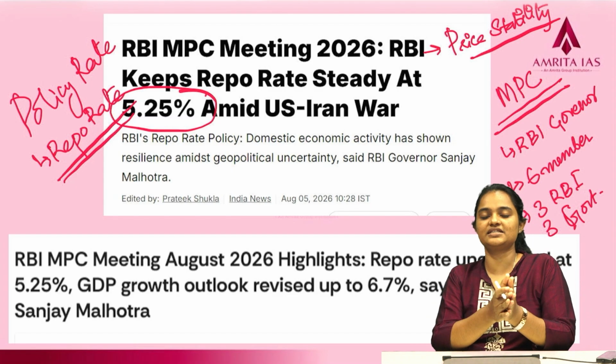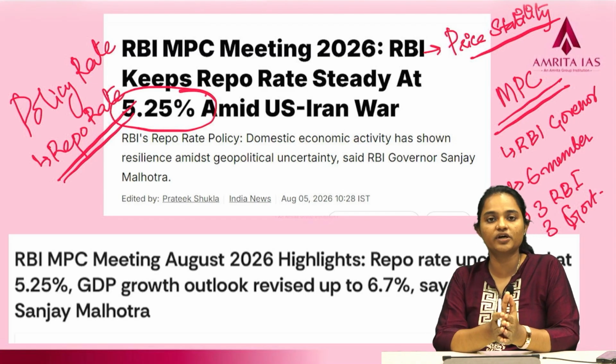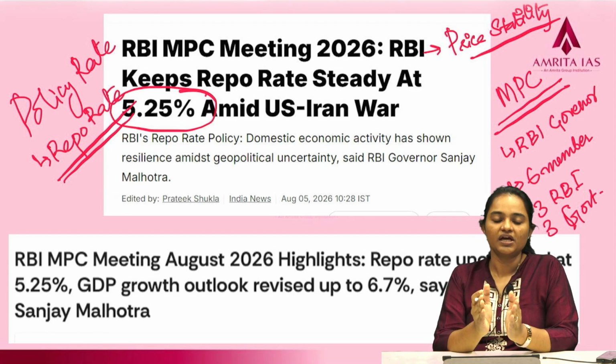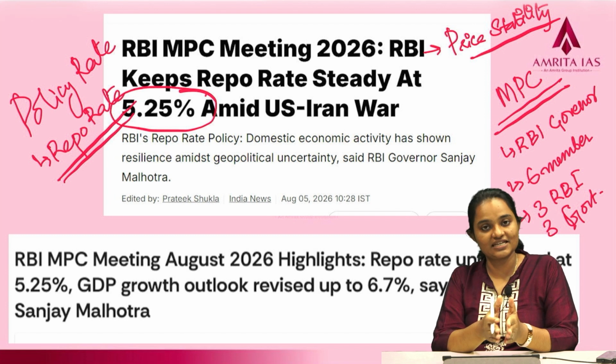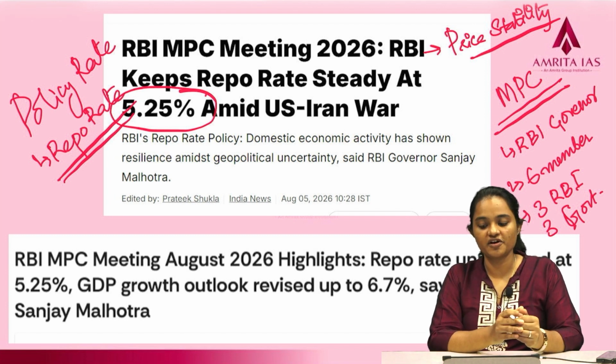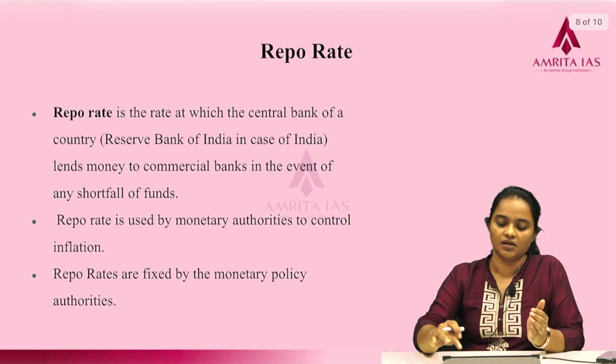If we look at the preamble of the RBI, the primary mandate is price stability with growth objectives in mind. So, in order to keep prices stable, we have to have constant monitoring of the repo rate. Now we will see what repo rate is.